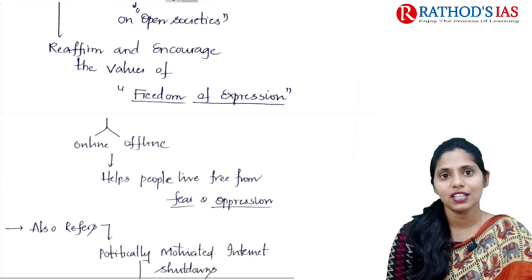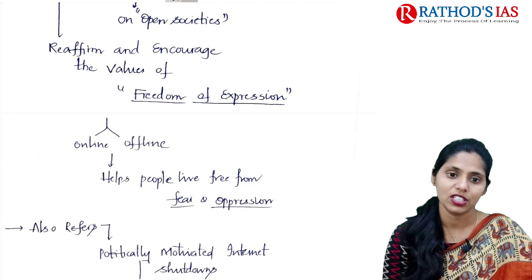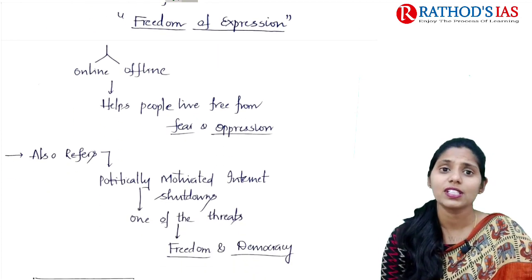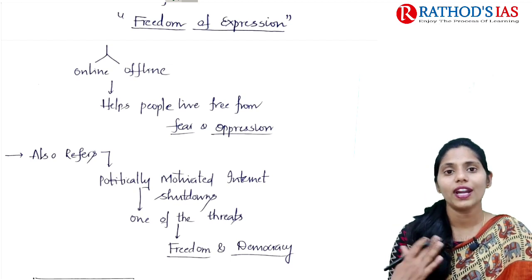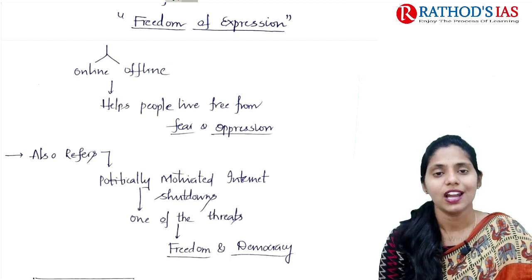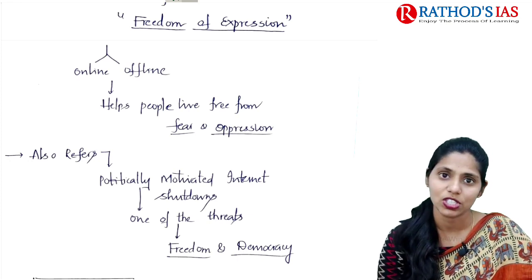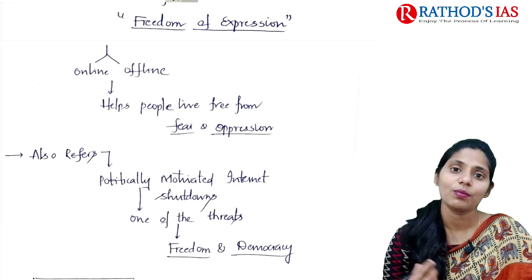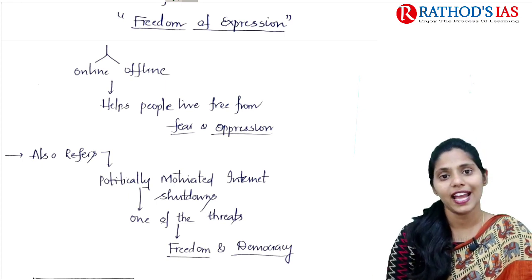In this context they reaffirm and want to encourage the value of freedom of expression, both online and offline, because whenever we ensure freedom of expression, it helps people to live free from fear and oppression.